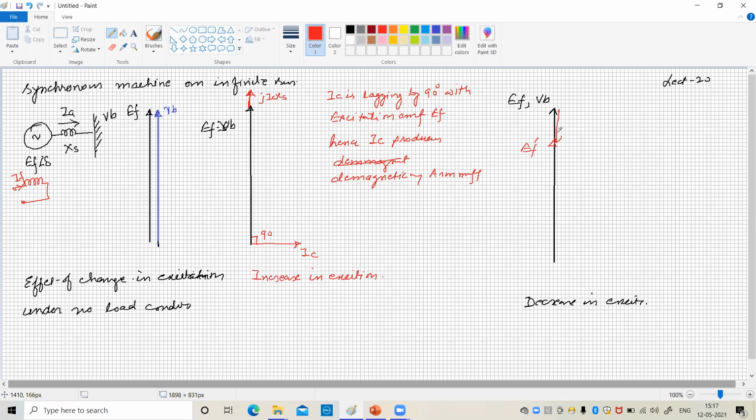As this is decreased, the circulating current is on the leading side. So this is the exciting current, the circulating current IC, which is leading by 90 degrees with EF dash, hence a magnetizing effect.